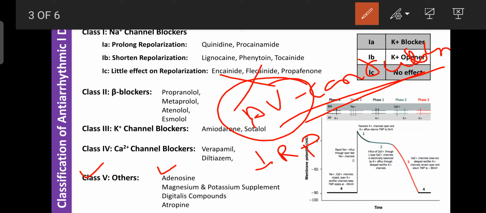The fourth phase is the refractory period, that is the period between two systoles or two contractions. So that period is known as the refractory period. This is a period before the generation of the next potential. Okay, and here adenosine can increase the refractory period.